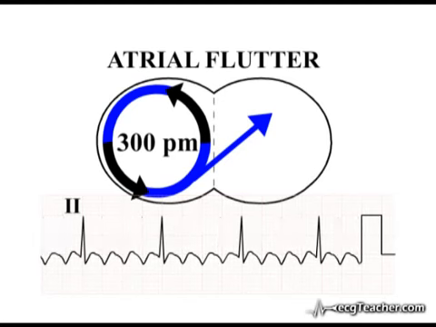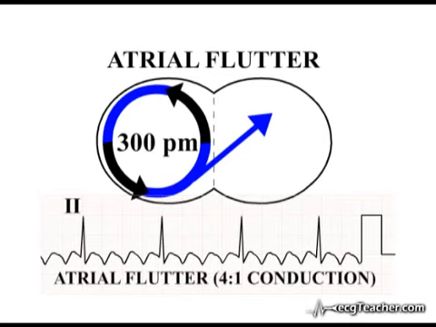In the example shown here, the AV node is conducting 1 in every 4 flutter waves, giving a ventricular rate of 75 beats per minute. Note how easy it is to make the diagnosis in this case. With this low level of conduction, we can easily identify the flutter waves between episodes of ventricular activity. This is atrial flutter with 4:1 conduction. Real problems in diagnosing this arrhythmia arise when higher rates of AV conduction are present.